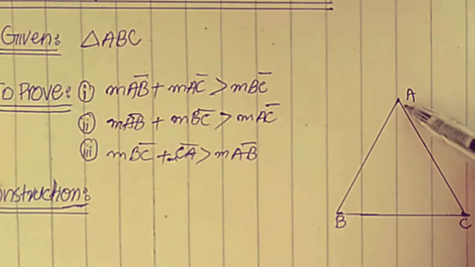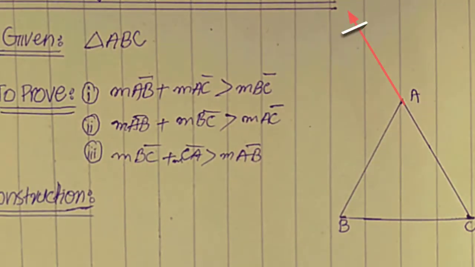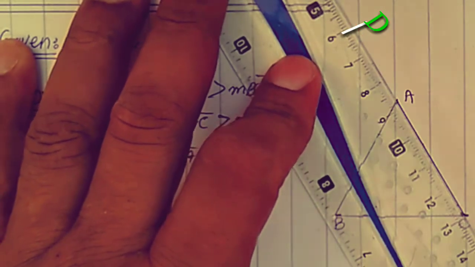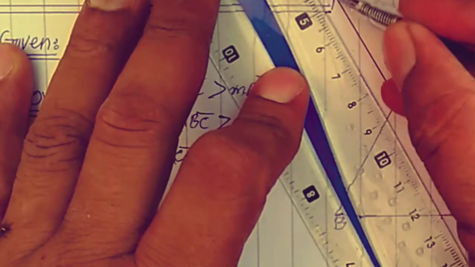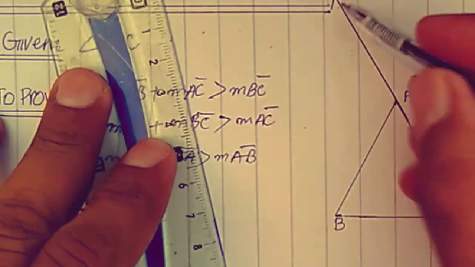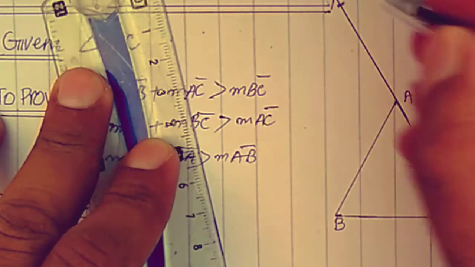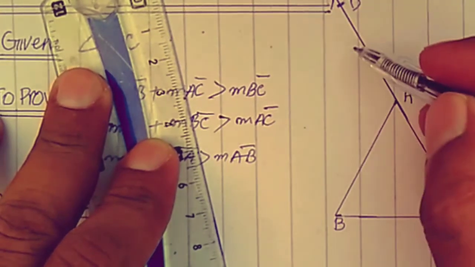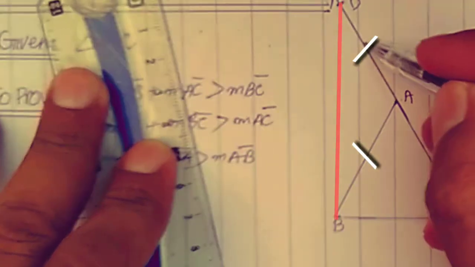we take a point D on ray AC such that AD is congruent to AB.